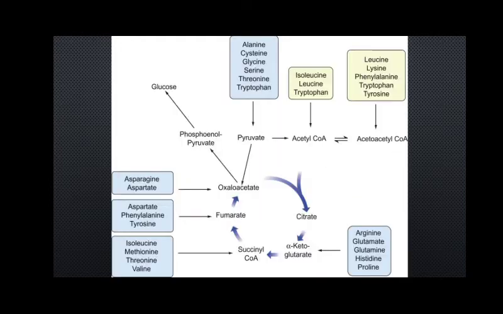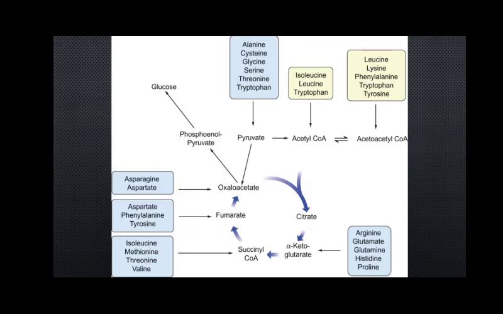For that we have to understand that the amino acids we normally have in our body, or the ones we consume, are of two varieties. One is called glucogenic, and the other is called ketogenic. The glucogenic ones are marked in the blue boxes, I'm sorry, not yellow, the blue boxes. These are the ones which can convert into either pyruvic acid or any of the molecules of this Krebs cycle. Those materials are all known as the glucogenic type.